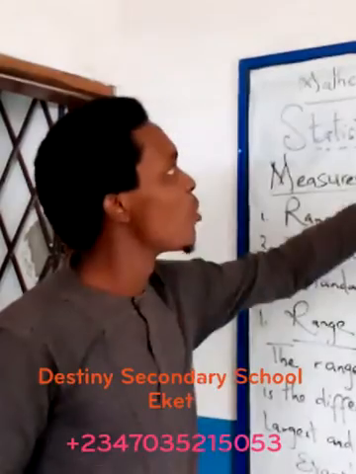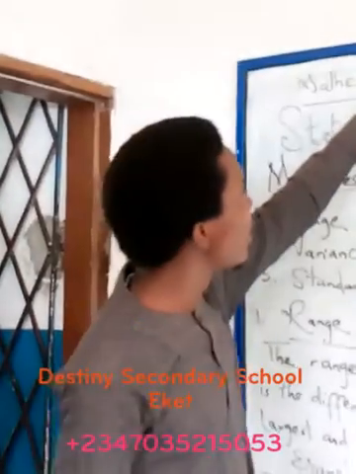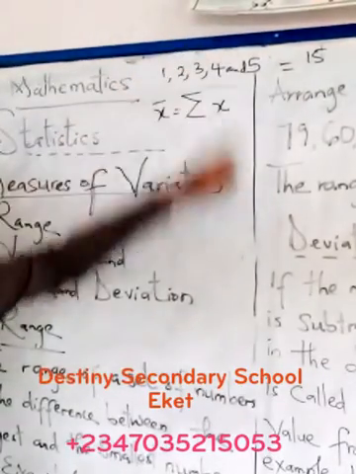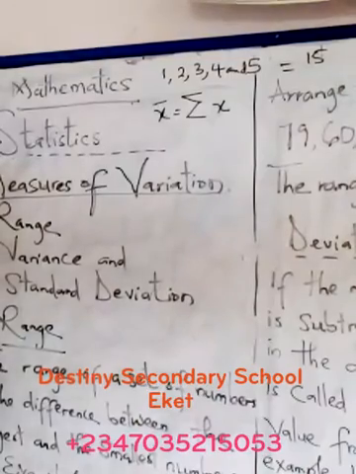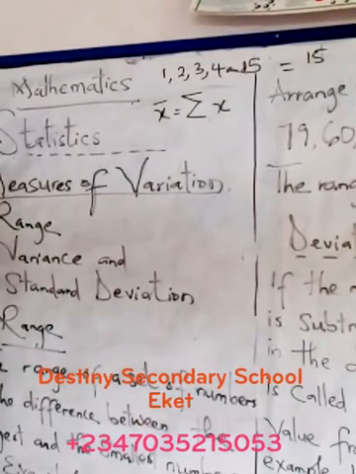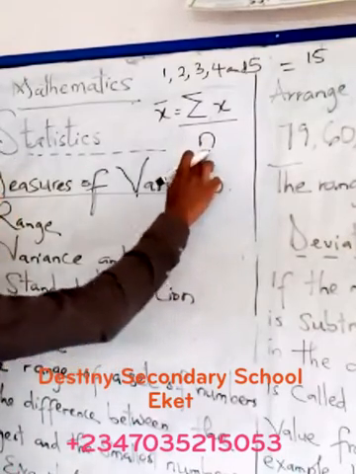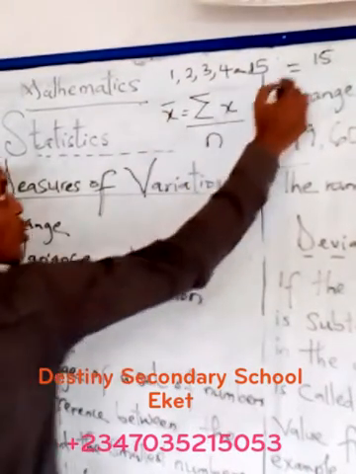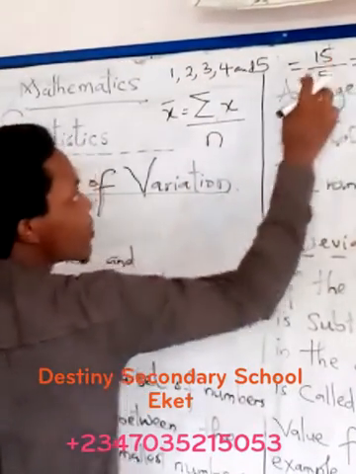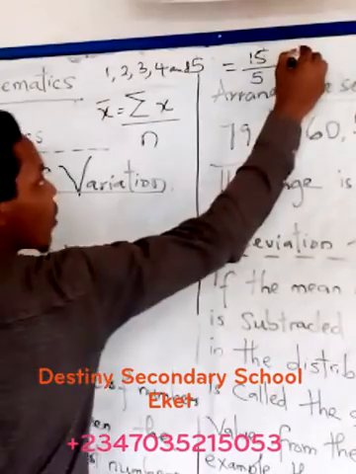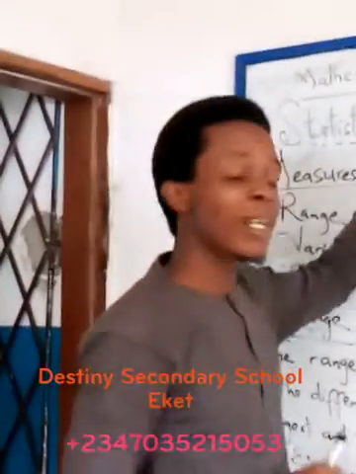If this is a classroom, look at the figures and count: 1, 2, 3, 4, 5. There are 5 persons in that class. So when you add their ages and divide by the 5 persons, that gives you the mean of that set. Divided by n, where n is the number of figures in that set, that is 5. 15 divided by 5 gives you 3. This is the mean. I'm just bringing your mind back to what we did last time.